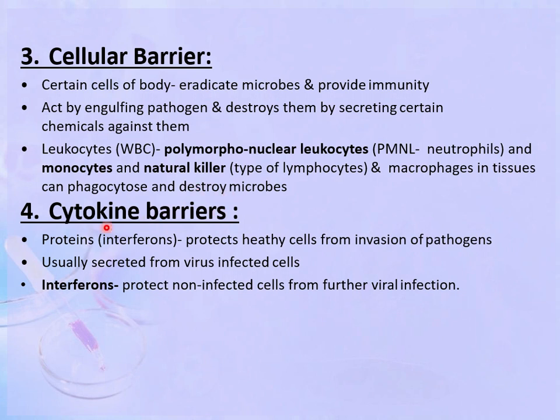The fourth type is the cytokine barriers. These are the proteins which are called the interferons. They protect the healthy cells from invasion of the pathogens, and these proteins, the interferons, are usually secreted from the virus infected cells. And these interferons protect the non-infected cells from further viral infection.